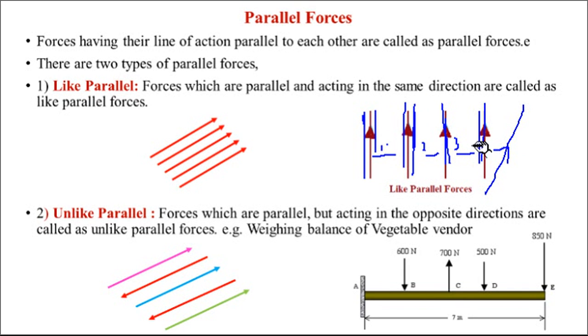They may be like or unlike. Like means what? Having the same direction. When all arrows are in the same direction, it is called like parallel. When a few arrows are in the reverse direction like this, that is unlike. Unlike means their directions are different. Even though they are parallel, their directions are different. One is acting downward, this one is acting upward. They are parallel to each other because all are straight forces. If any force is inclined, then this is not a parallel force system. So I think you got the idea about what is like parallel and unlike parallel.